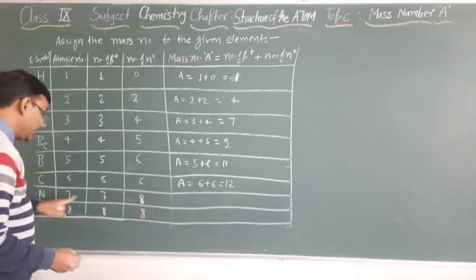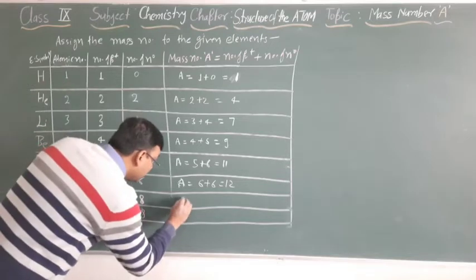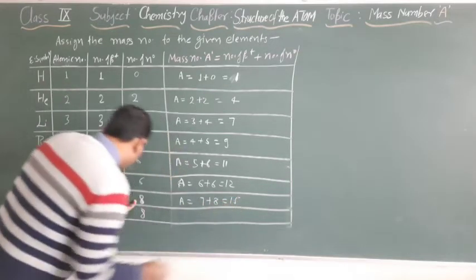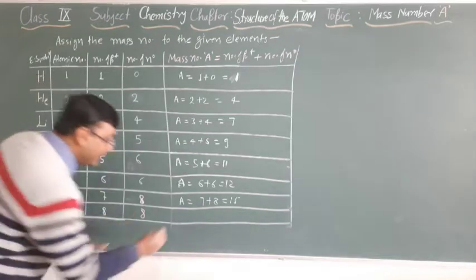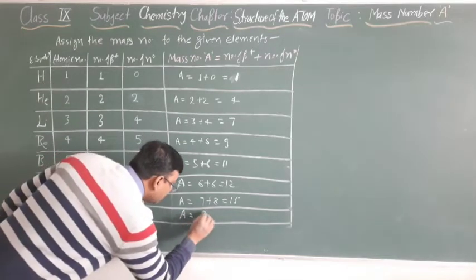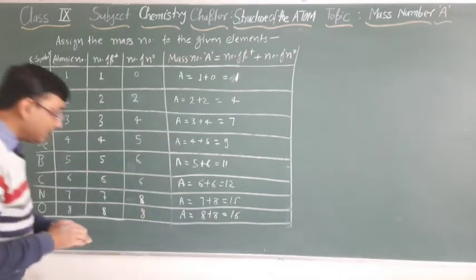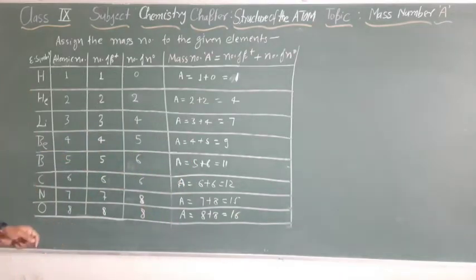In case of nitrogen, 7 plus 8, 15. In case of oxygen, 8 plus 8, 16. So this is the mass number. In such a way we can calculate the mass number.